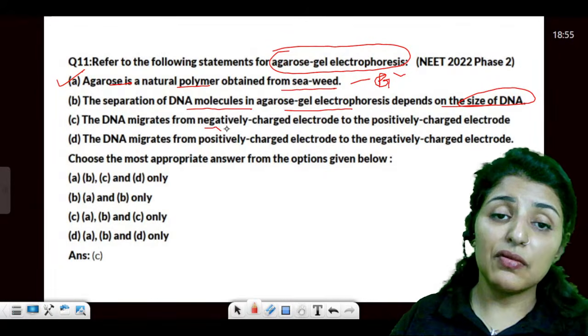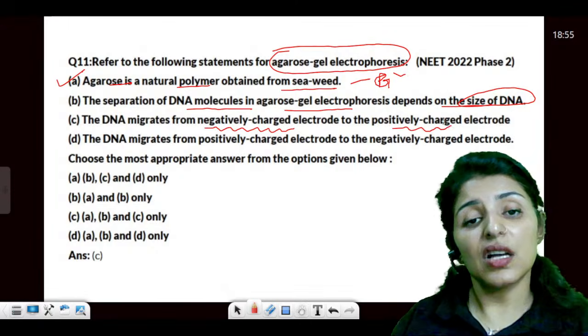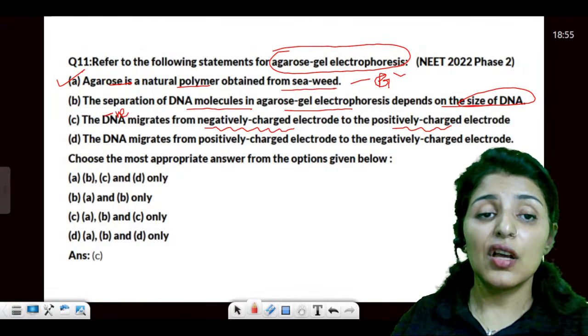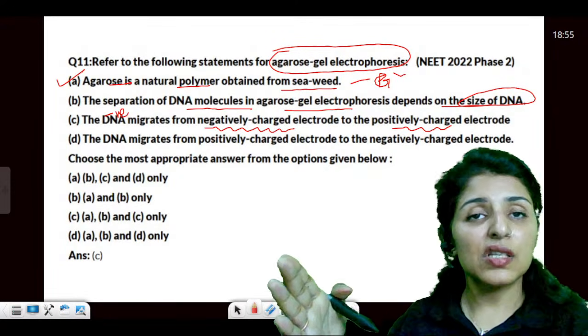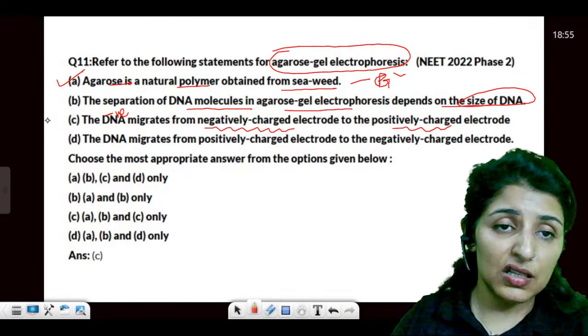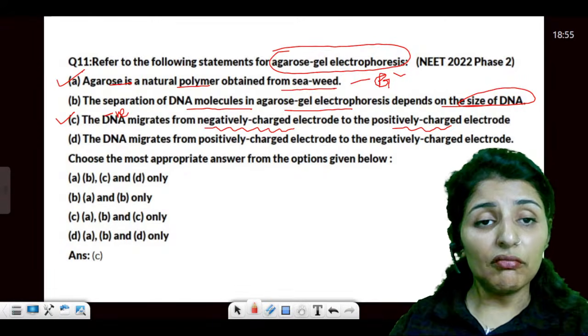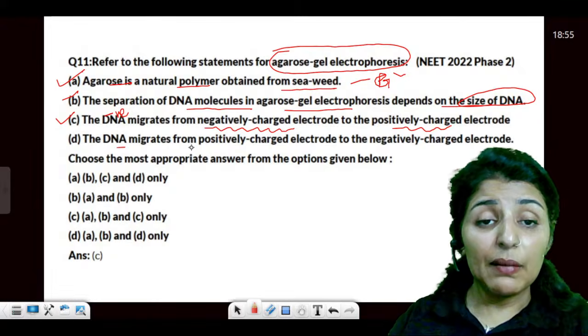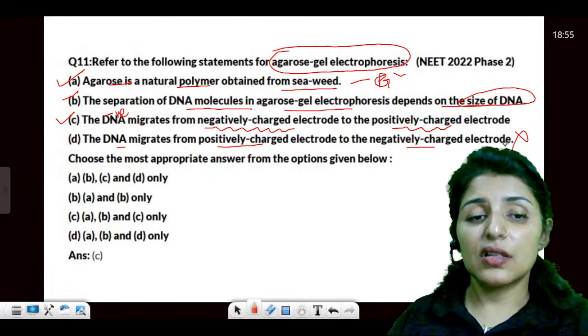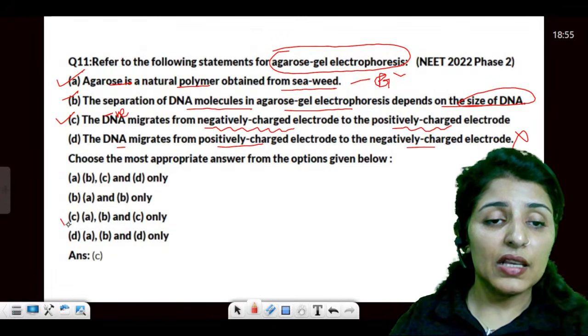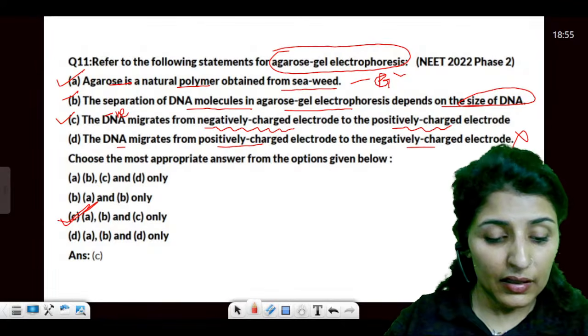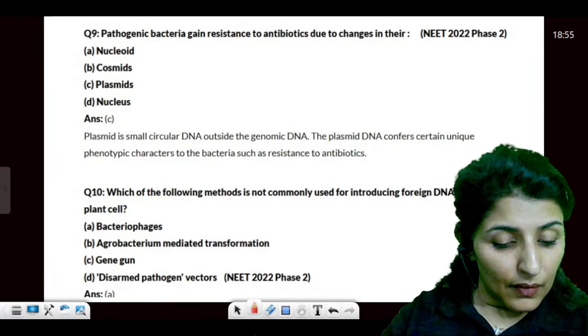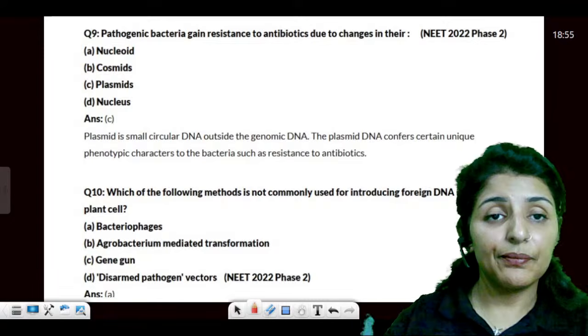The DNA migrates from negatively charged to positively charged. Of course, DNA itself is negative, so it will run away from the negative electrode towards the positive. This is also true. And then it says the DNA migrates from positive to negative. Now this is wrong. So the correct answer would be A, B, and C. Are we clear till here?